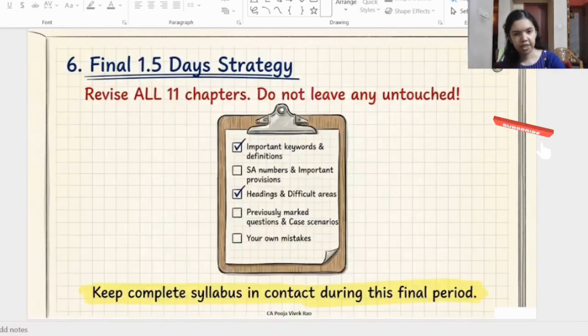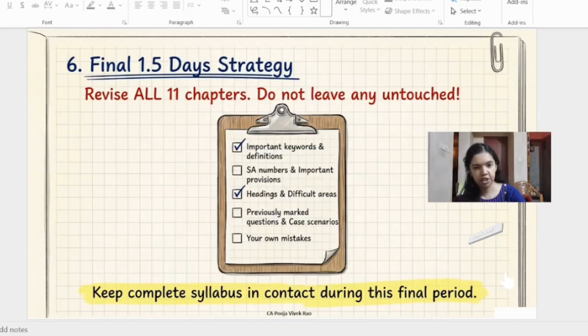Next, a 1.5 day revision strategy was given. You can follow this revision strategy 1.5 days before the exam. This is a very important strategy. Before the audit exam, you should be able to revise the complete syllabus within approximately 1.5 days. That means you cannot leave any chapter entirely untouched. All the chapters should remain in your memory.